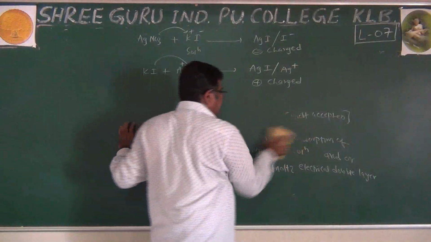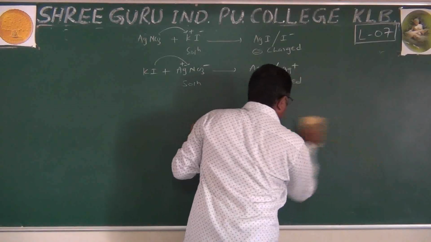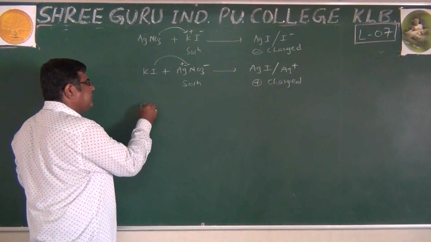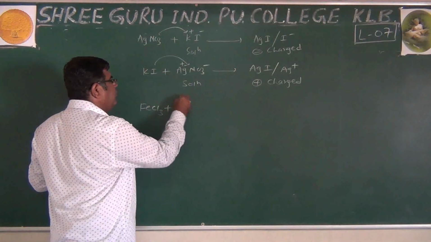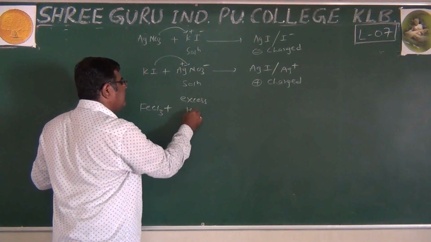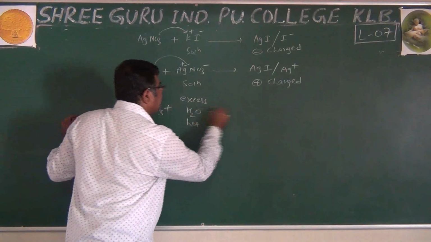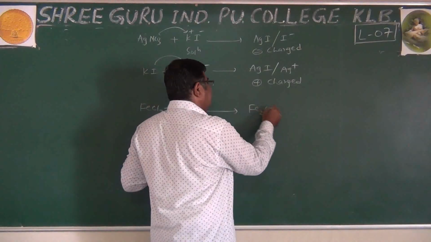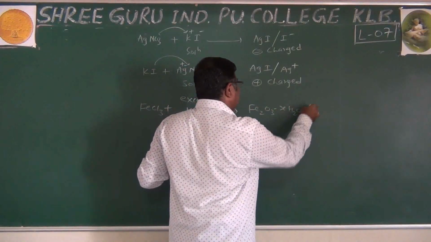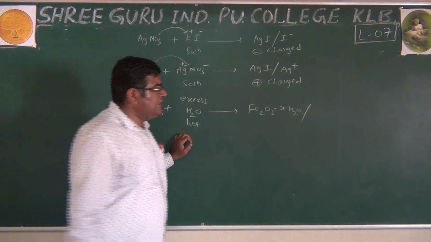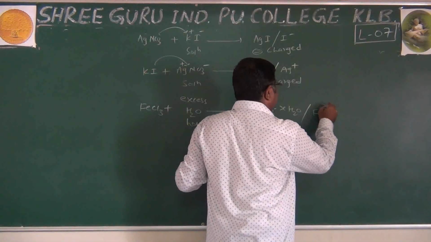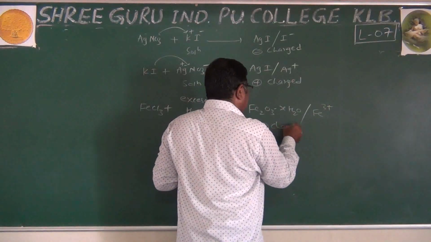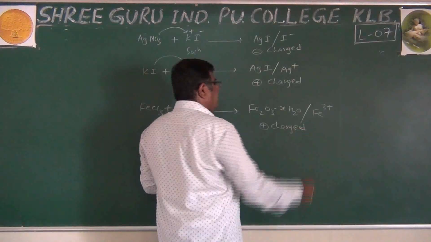Two more examples, so we mention that also. Ferric chloride is added to excess hot water, giving Fe2O3.xH2O, hydrated ferric oxide, and it adsorbs Fe+3 ion, and it becomes positively charged.